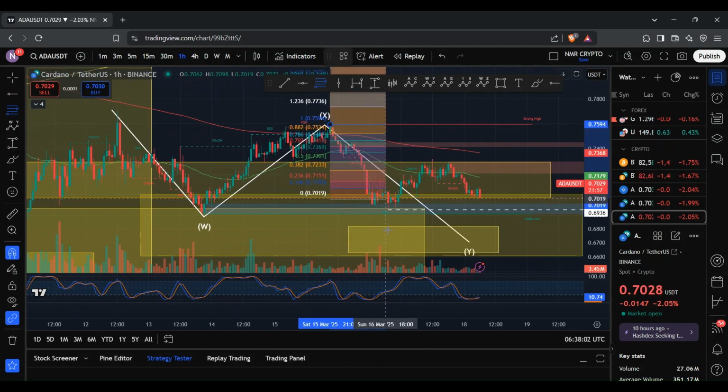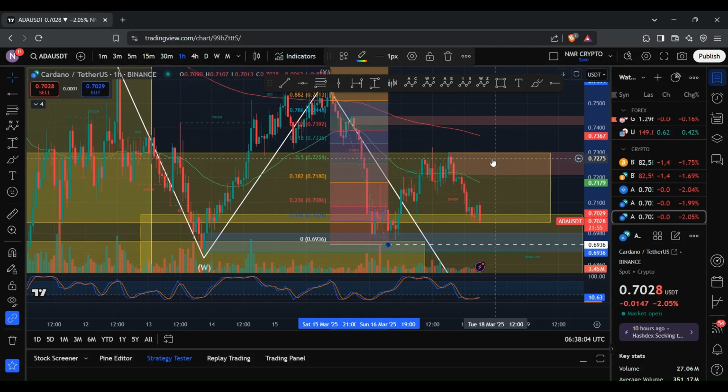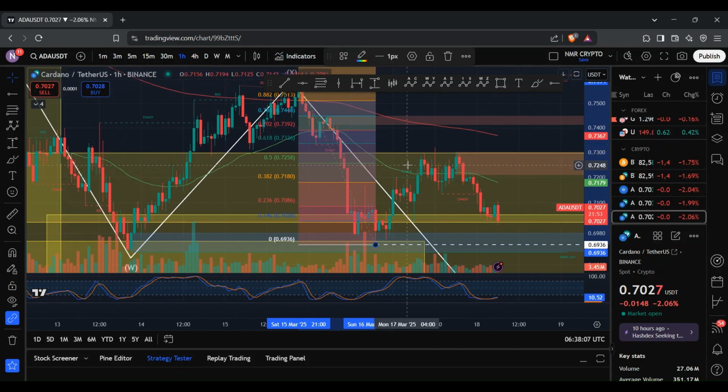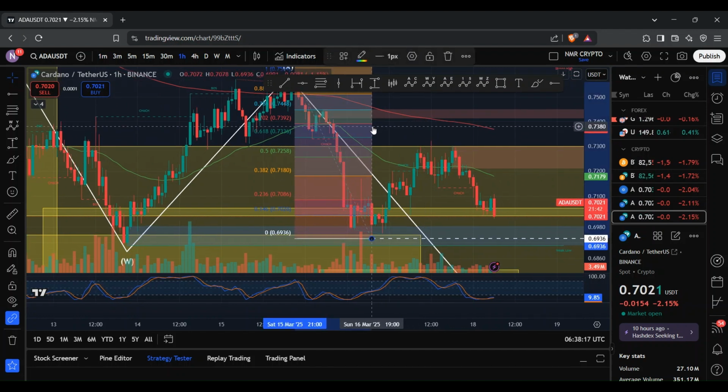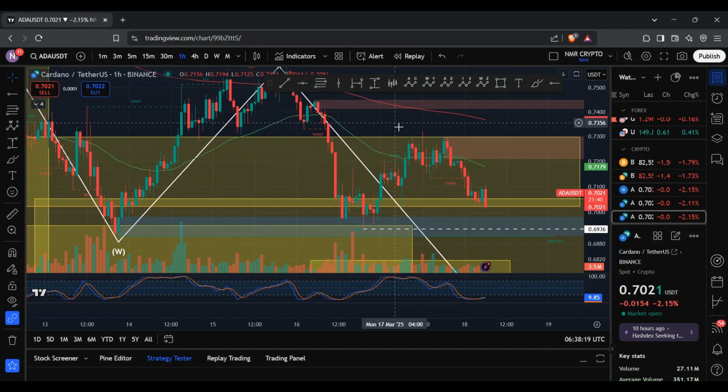So one check that I can do is to check if those minimum requirements have been met, and that X wave typically retraces anywhere between 50% and 88.2% of our wave W. And as you can see, the price of ADA ends up falling within that range. So that's one confirmation that this X wave is now complete.